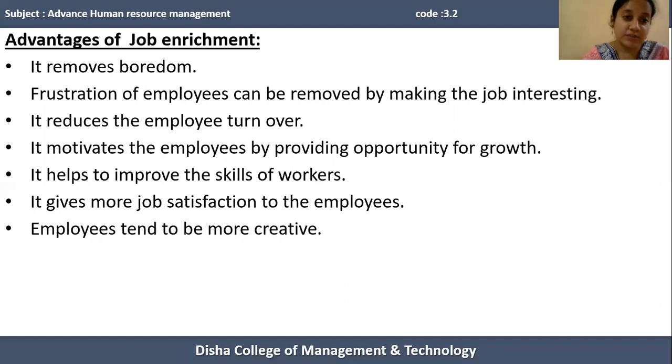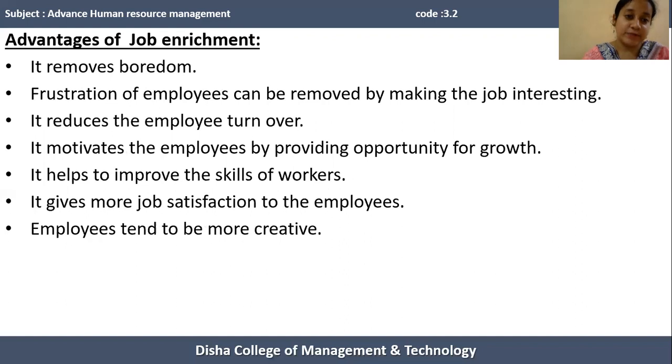Next advantage of job enrichment is that it helps to improve the skills of workers. For performing a particular challenging task, human resources try to acquire more skills, knowledge, and abilities, so they are able to perform the challenging task given by the organization in the most effective and efficient manner. So job enrichment also enhances a person's skills and abilities.